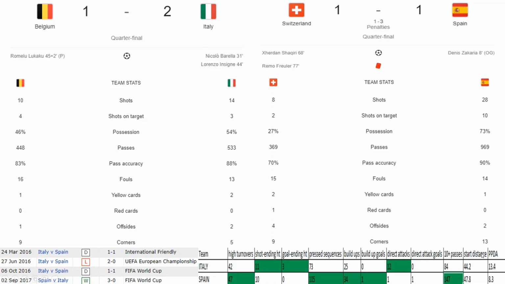And looking at the passes, also the Spanish team is obviously better in passes. So it will be a kind of a neutral game where it will be a challenging game. If at all Spain gets their shots converted into goals, it will be a great game. But the way they are playing right now, I don't see them going into the finals. And I hope Italy will be winning this game.